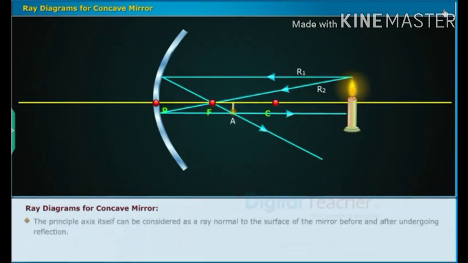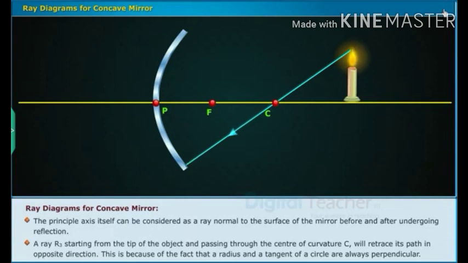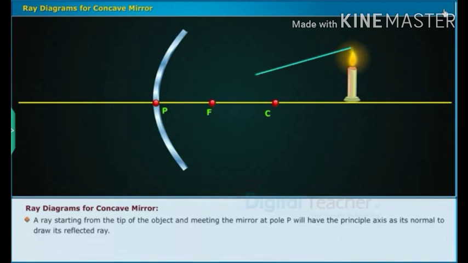The principal axis itself can be considered as a ray normal to the surface of the mirror before and after undergoing reflection. A ray R3 starting from the tip of the object and passing through the center of curvature C will retrace its path in the opposite direction. This is because a radius and a tangent of a circle are always perpendicular. A ray starting from the tip of the object and meeting the mirror at pole P will have the principal axis as its normal to draw its reflected ray.